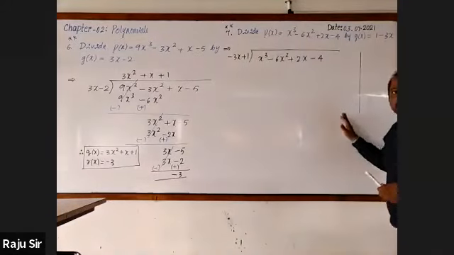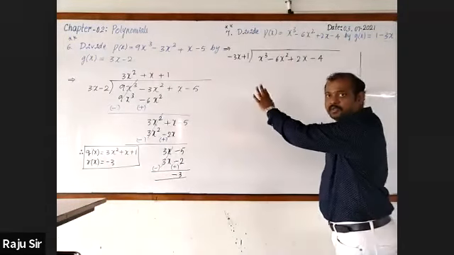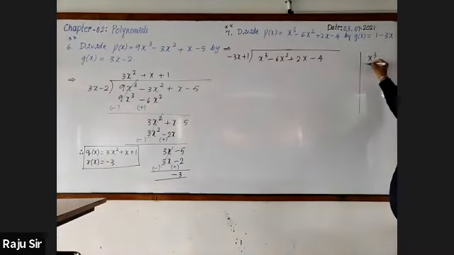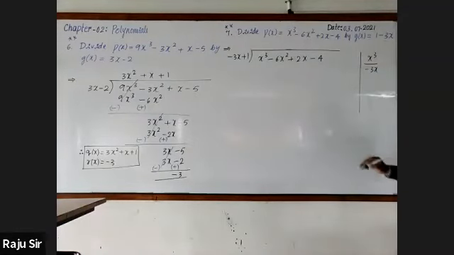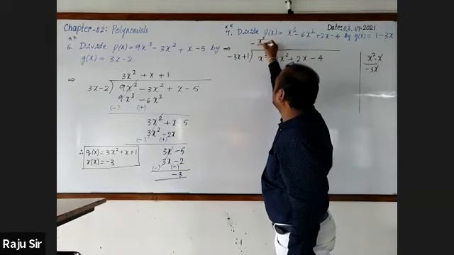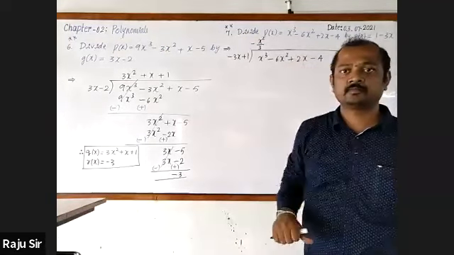Just observe here. I'll show you how. Here, first term is x cube, and first term of the divisor is minus 3x. Here, x cube is written as x square into x. X and x get cancelled. Remaining x square by minus 3. So that should be written minus x square by 3. Did you understand? Yes, sir.